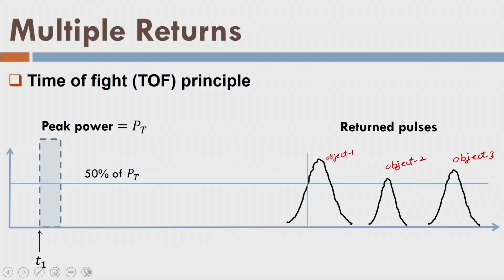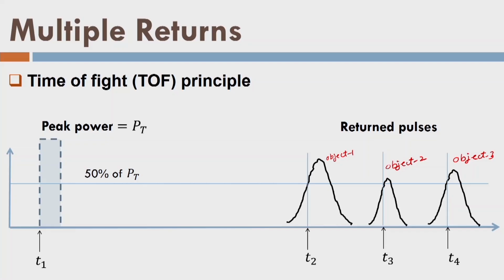These are the different pulses. So this is timestamp T2, T3 and T4. If I take the time difference of T1 and T2, I will find out the first return distance or range. Secondly, for the second object, I can find out the range of the second object from the transmitter, and similarly for object 3. Now if I map those objects along that particular line, I can find out the height of a particular leaf, the second leaf and the third leaf, or maybe the ground surface. So today it is possible to receive 4 returns.